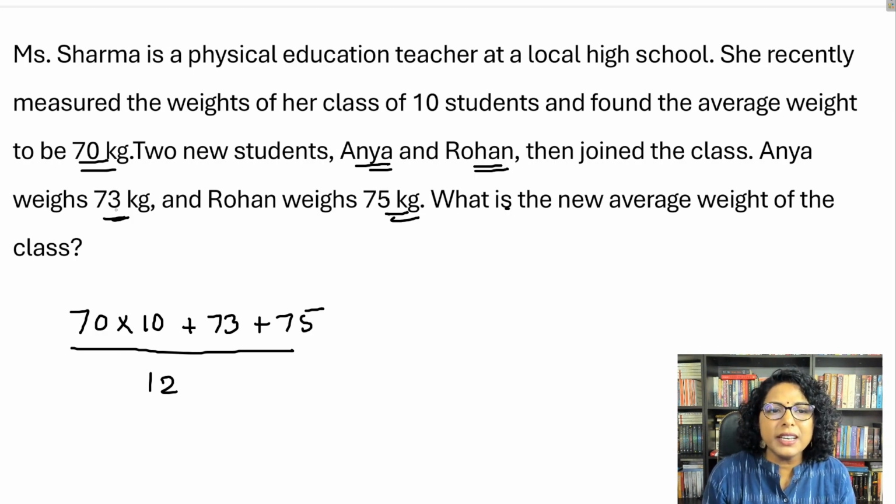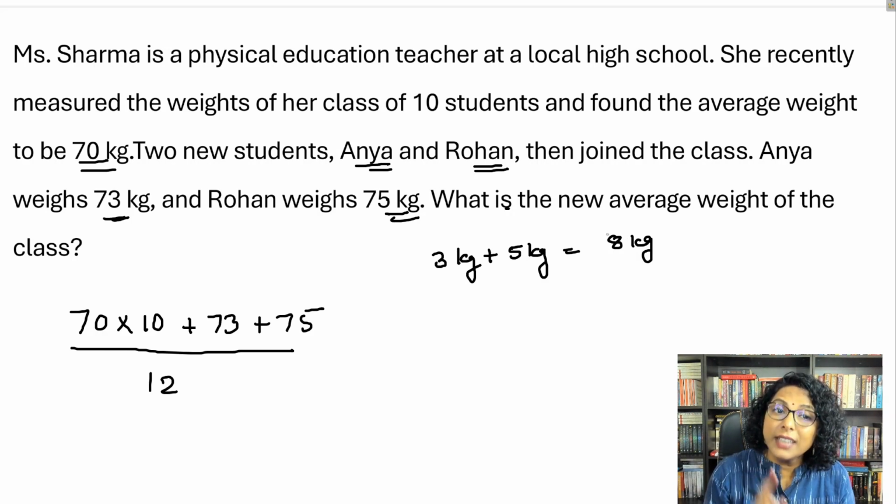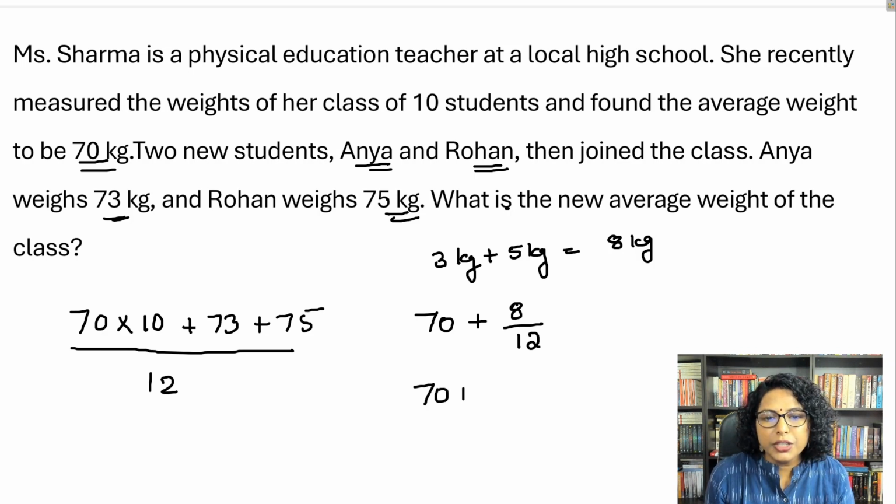So what you're going to say is 73 and 75, they're just bringing an extra 8 kg. Now 8 kg has to be distributed equally among, is it 10 or 12? Yes, you have to distribute equally among 12 students. So what will be the average? So 70, that was the initial average, plus that 8 gets distributed equally among the 12 people. So 8 by 12, which is nothing but 2 by 3. So your answer is 70.66 or 70.67 after rounding up.